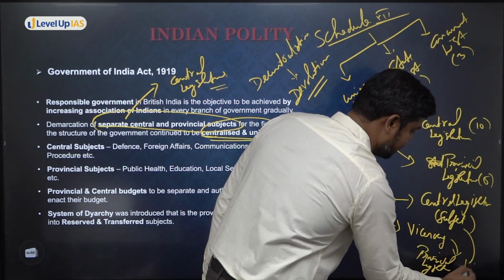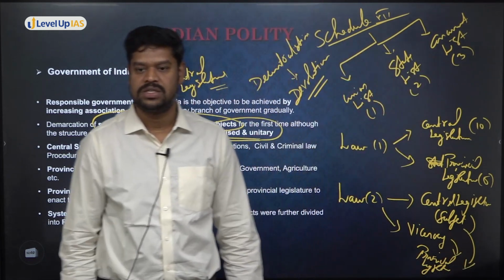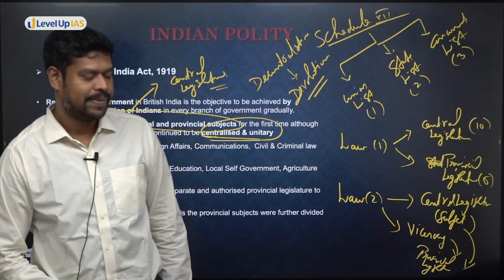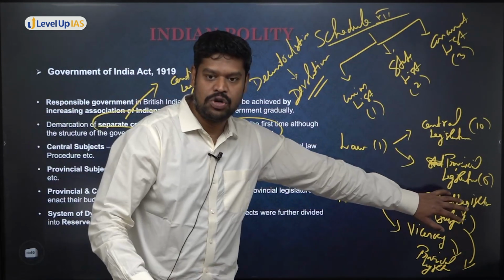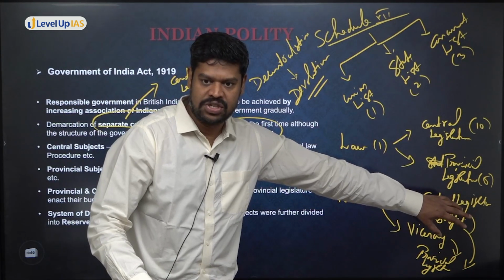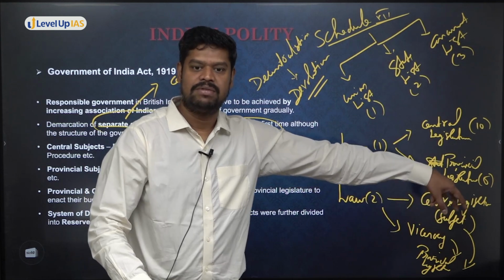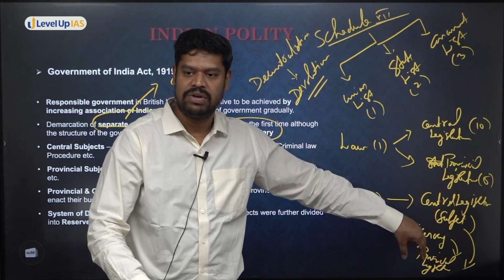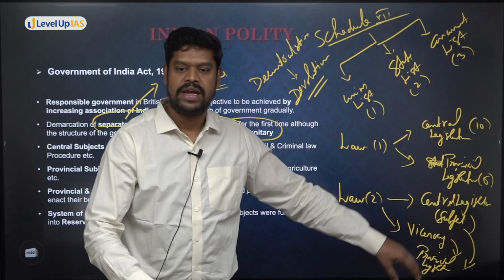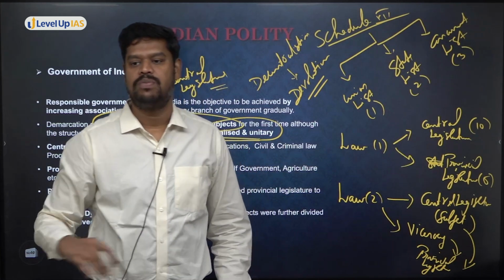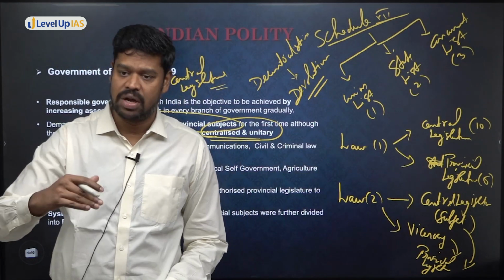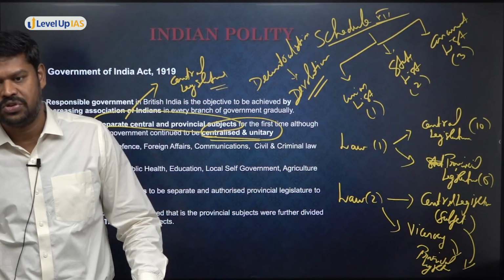From here, he may give some of the powers to the provincial legislature. This is law 2. That means in this law, all the powers are given to whom? The central legislature. But despite the powers being given to the central legislature, what can the viceroy do? The viceroy can devolve some of the powers to the provincial legislature.